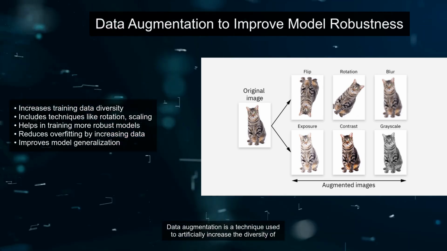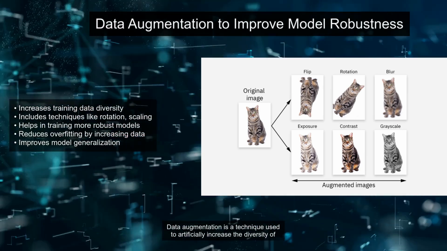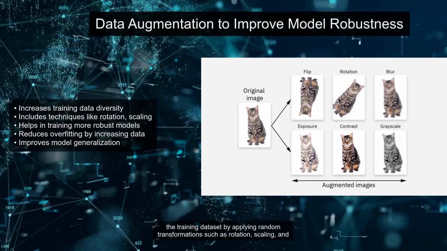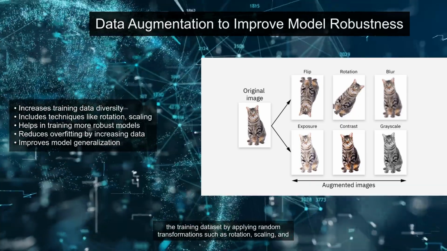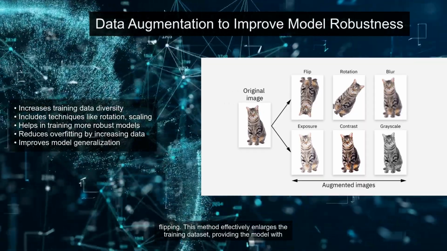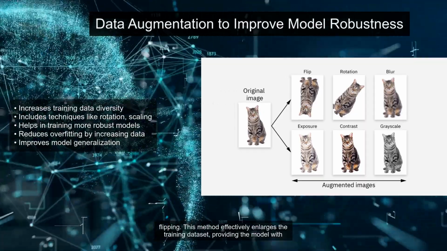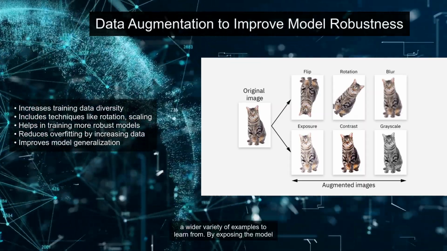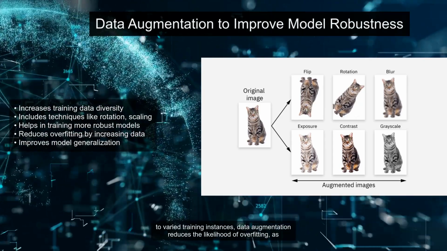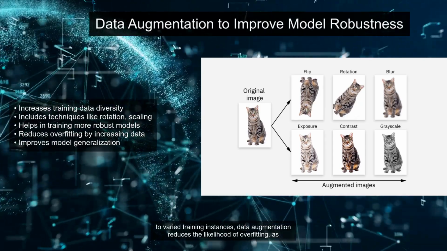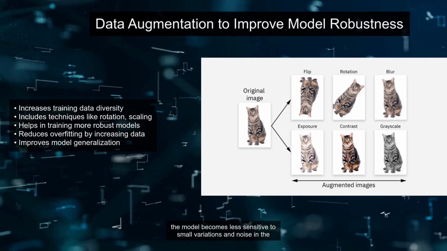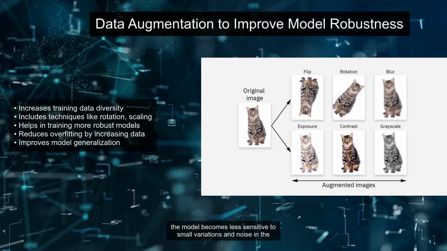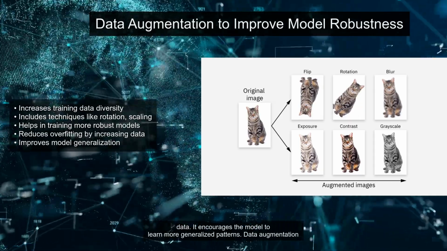Data augmentation is a technique used to artificially increase the diversity of the training dataset by applying random transformations such as rotation, scaling, and flipping. This method effectively enlarges the training dataset, providing the model with a wider variety of examples to learn from. By exposing the model to varied training instances, data augmentation reduces the likelihood of overfitting, as the model becomes less sensitive to small variations and noise in the data.